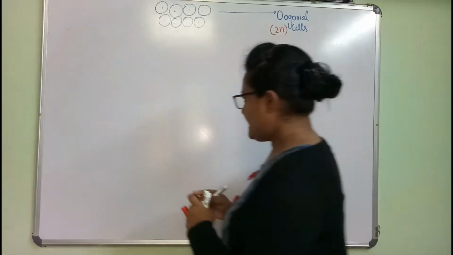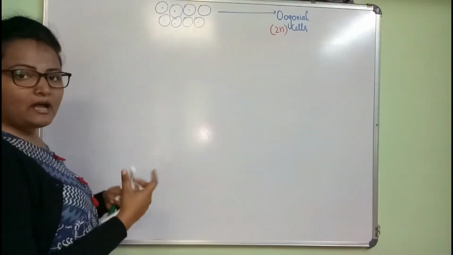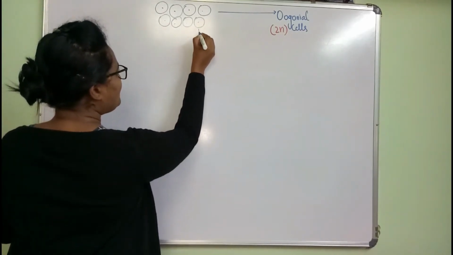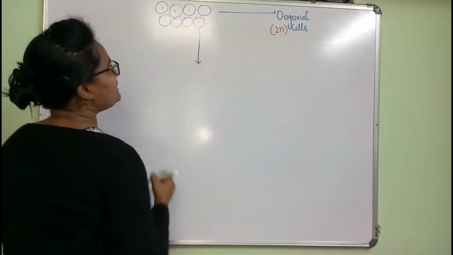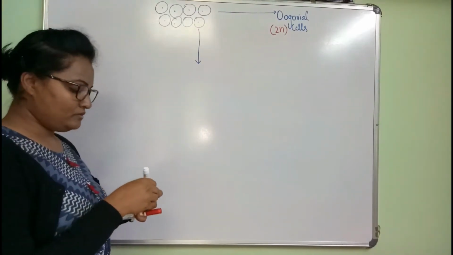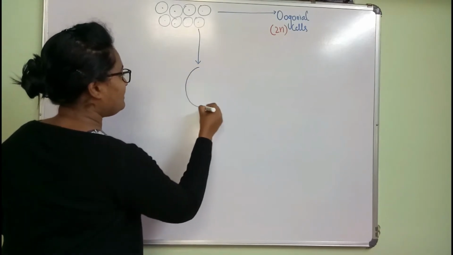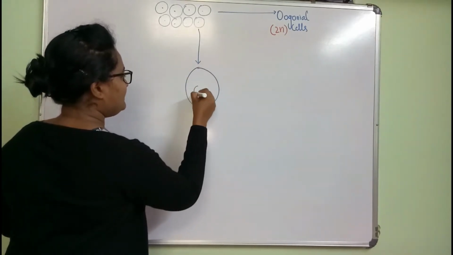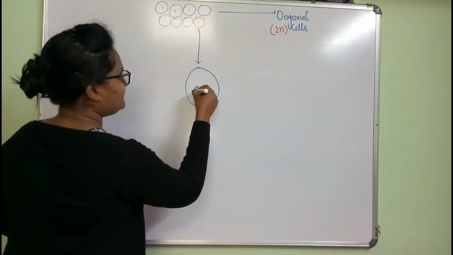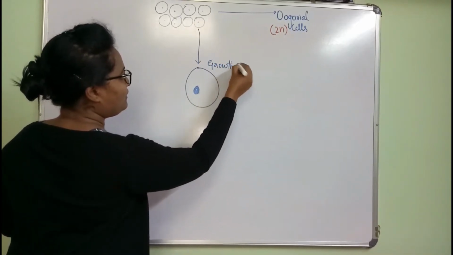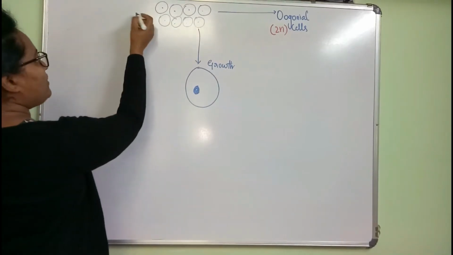Next, I'll take one oogonium as a representative. This oogonium develops, increases its size and undergoes growth.